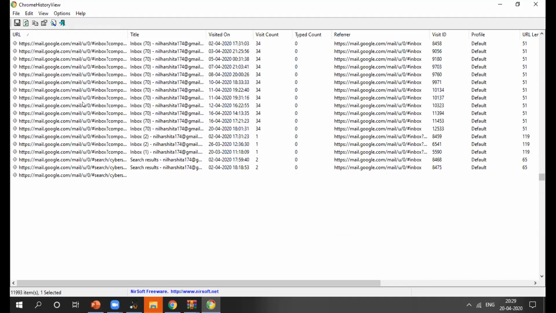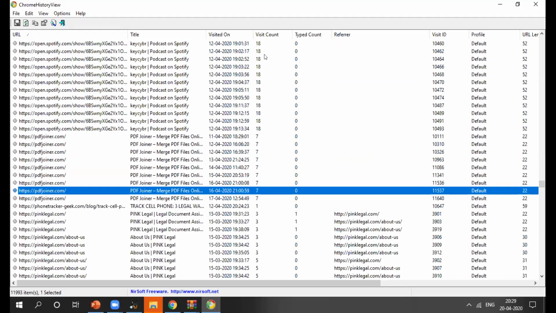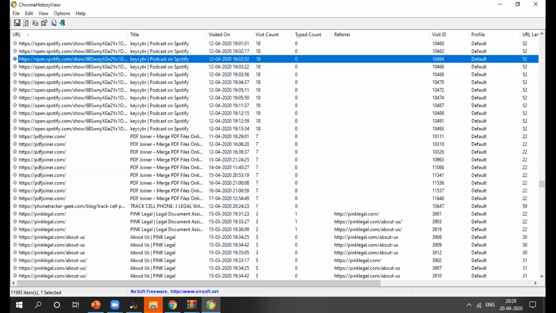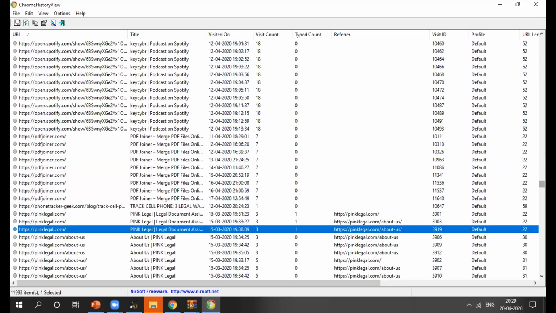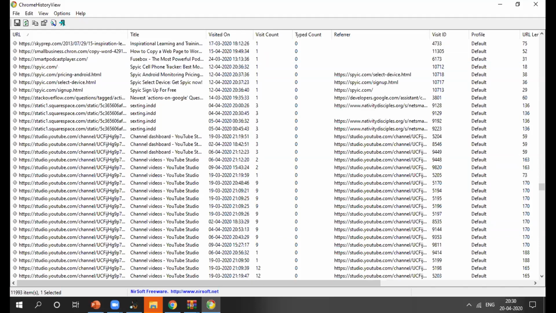After that I opened Spotify 18 times. I opened pinklegal.com one time. So from 8 March up to now, till 20th of April, all my Chrome search history is shown here, right? Visited and visit count, type count, referrer, profile, URL length, etc. So we'll go for the last tool, then we will wrap up.